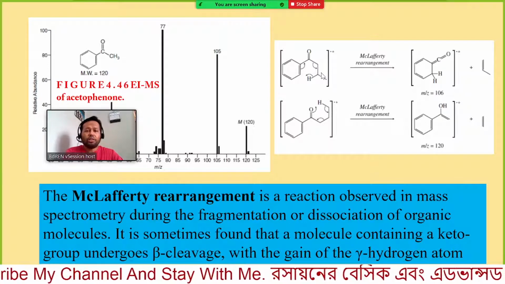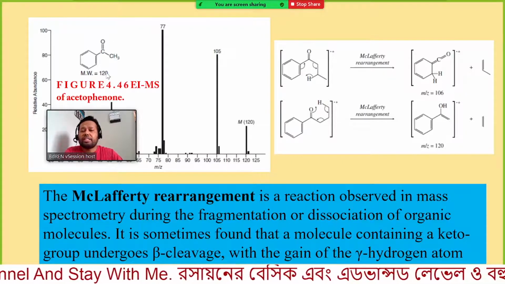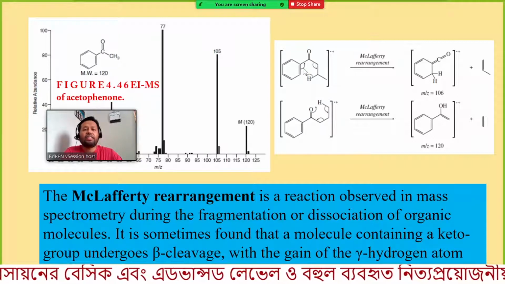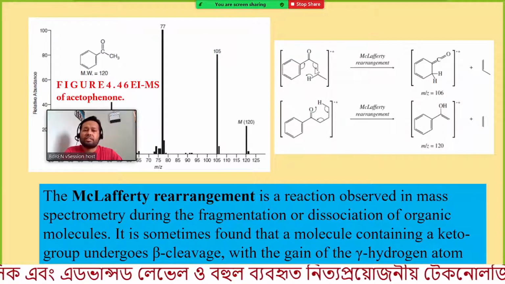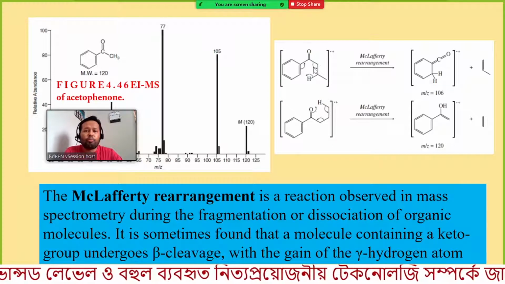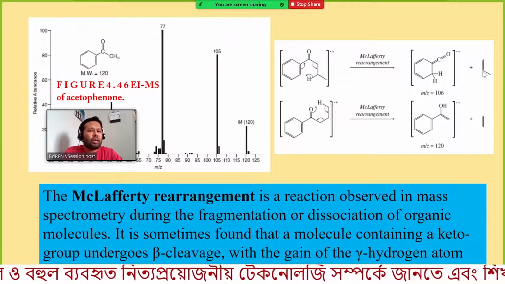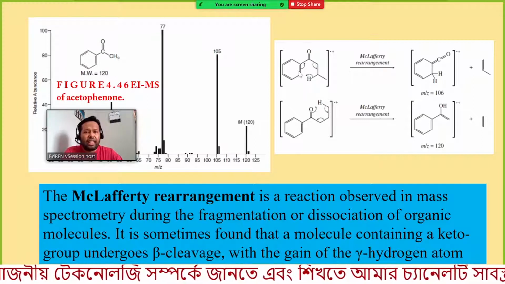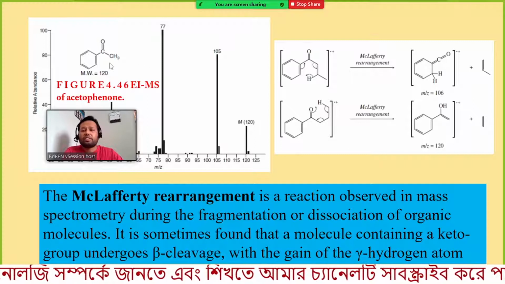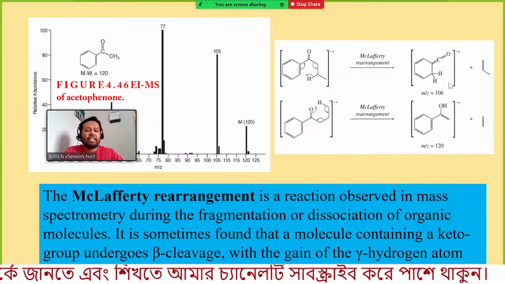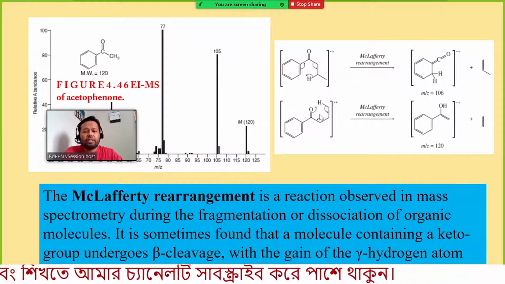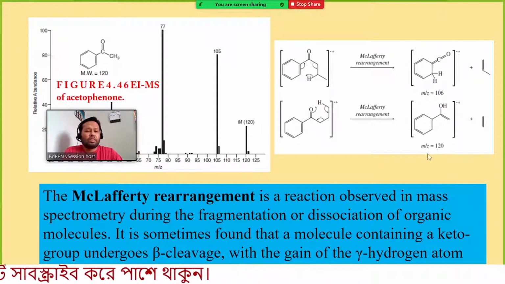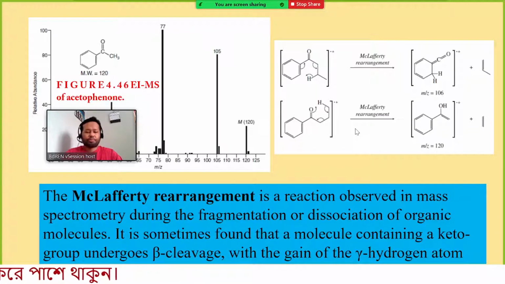From here you can see that one hydrogen is transferred here and the rest of the molecule decomposes, so the rest of the part goes away. In that case we are getting 106, and for another one, a little larger molecule, similarly we are getting 120 mass.